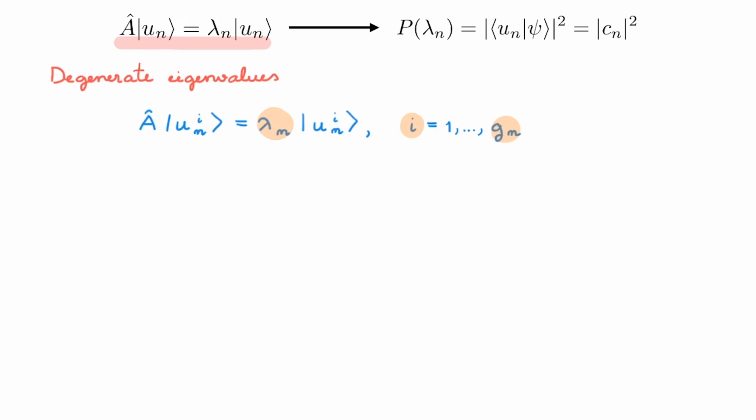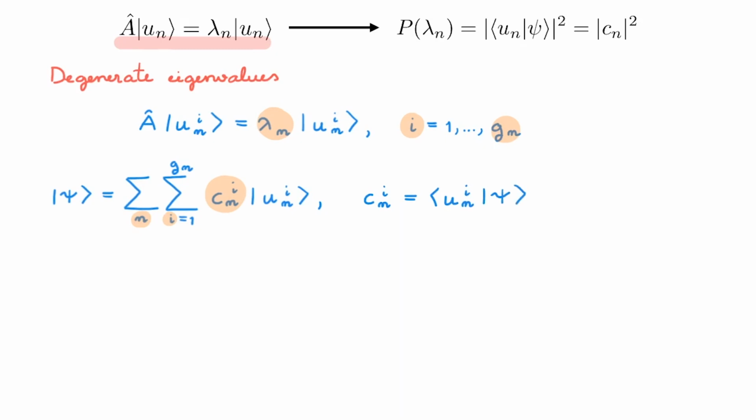Exploiting this fact, we can always choose these eigenstates to form an orthonormal basis, and we can therefore expand the state psi of our system in the basis of eigenstates of A. In this expansion, I have explicitly separated the sum into two terms, one over the distinct eigenvalues labeled by n, and then the other over i, taking into account the degeneracies of a given eigenvalue. This also means that the expansion coefficients c now have an extra i index, and this of course follows from the fact that the expansion coefficients are given by the projection of the state psi onto the u_n^i basis states.